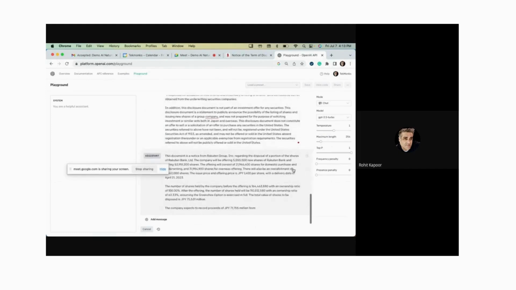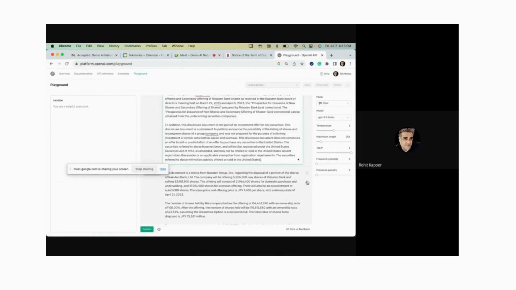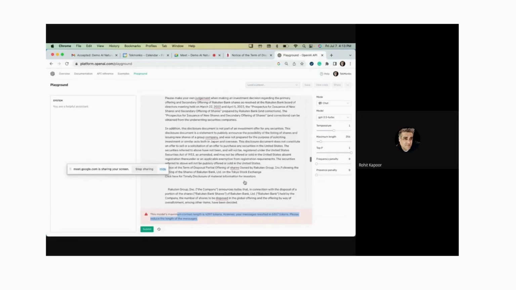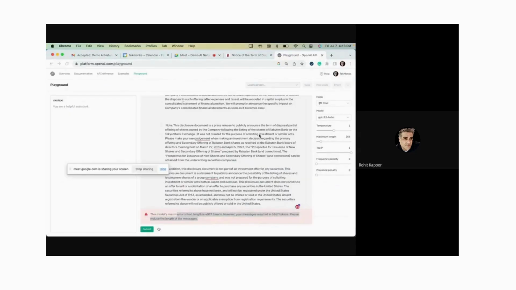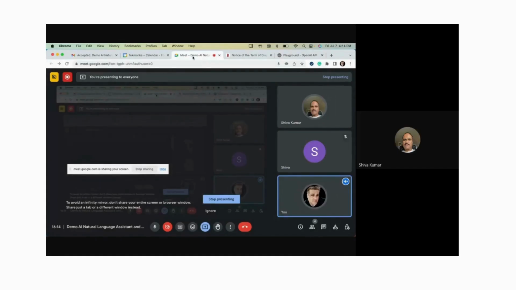Then it's giving me some summary of this and the shares held and whatever. Now, if I go here and let me just delete this. Go here. And I say submit a few times. It says maximum length exceeded. OpenAI cannot answer something that's more than a certain number of tokens. So once it gets bigger, it cannot analyze it. We don't have this issue here. I have tried our AI with a 1 GB document. I literally took a 1 GB text document, told it to ingest it, and it can ingest it. Not a problem.